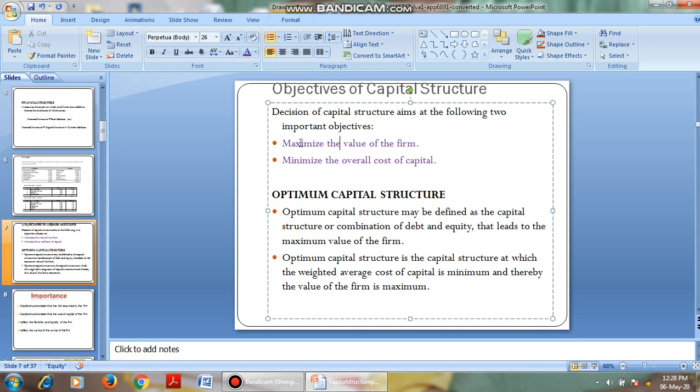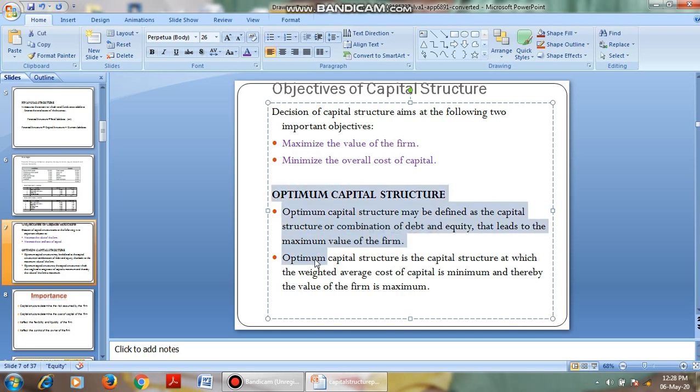That is, the financial manager has to select the capital structure which will increase the value of the firm, that is its stock value, its share value. The value of the firm has to be maximum, and the overall cost of capital, that is how much cost is incurred to raise the capital, should be minimum.